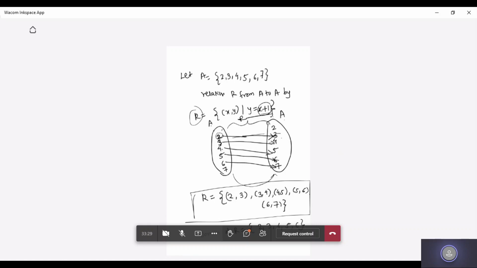Quickly type the codomain. Very good. Because in this situation, the B set is the A set only, the codomain of R would be 2, 3, 4, 5, 6, 7.